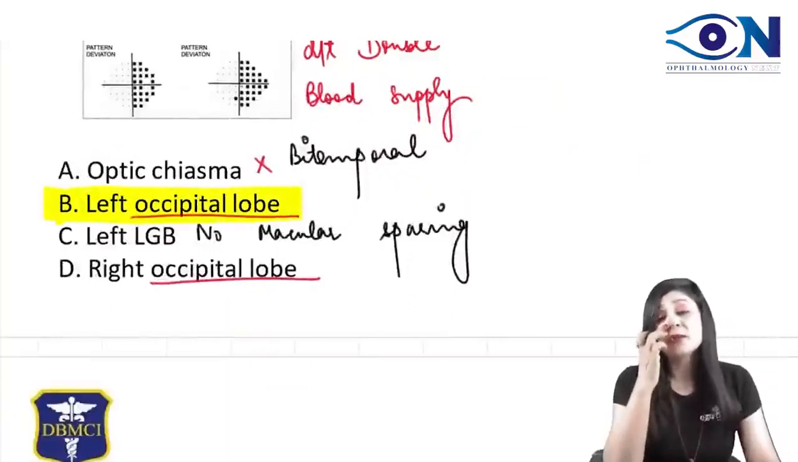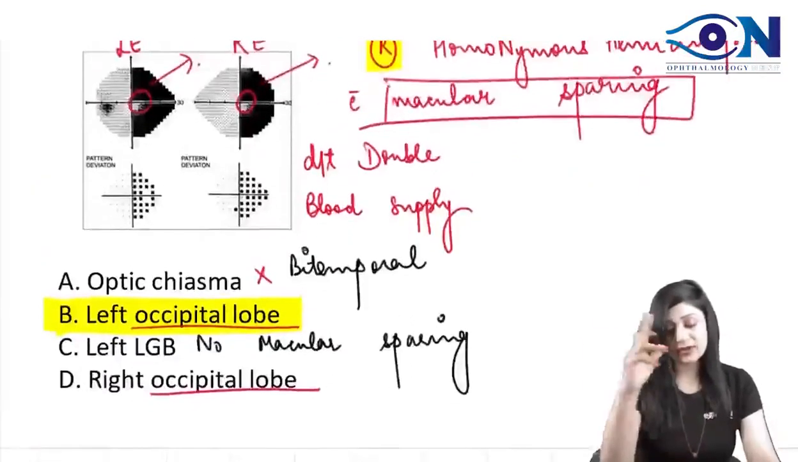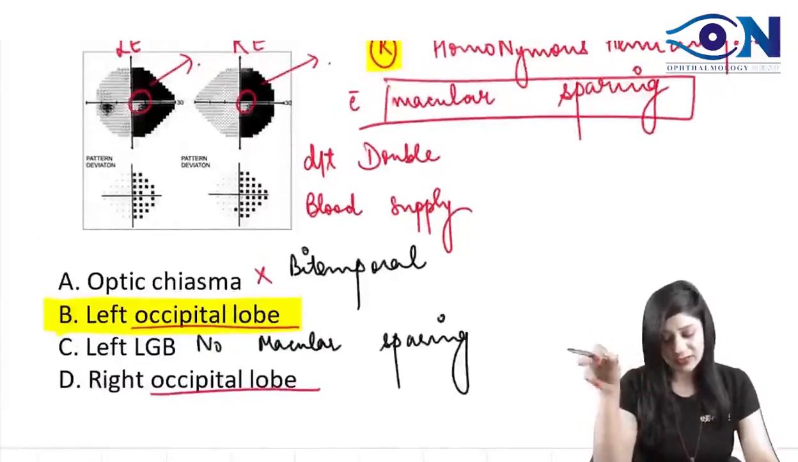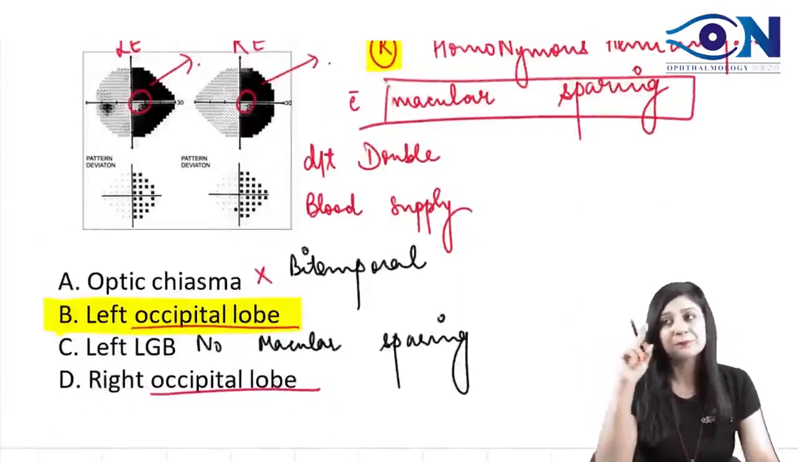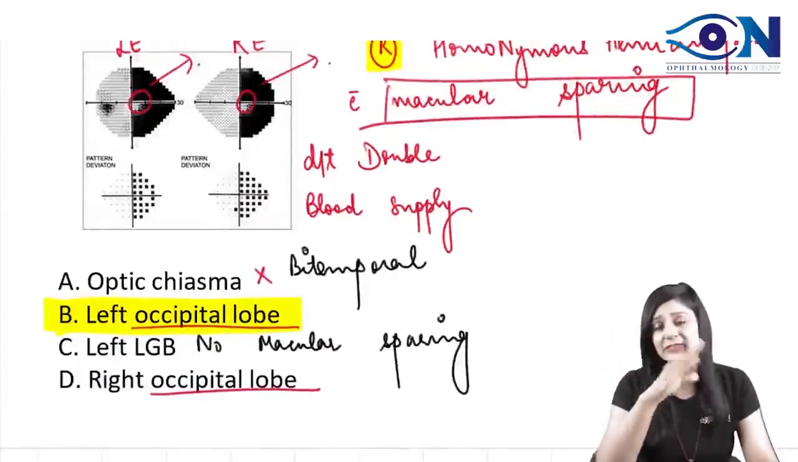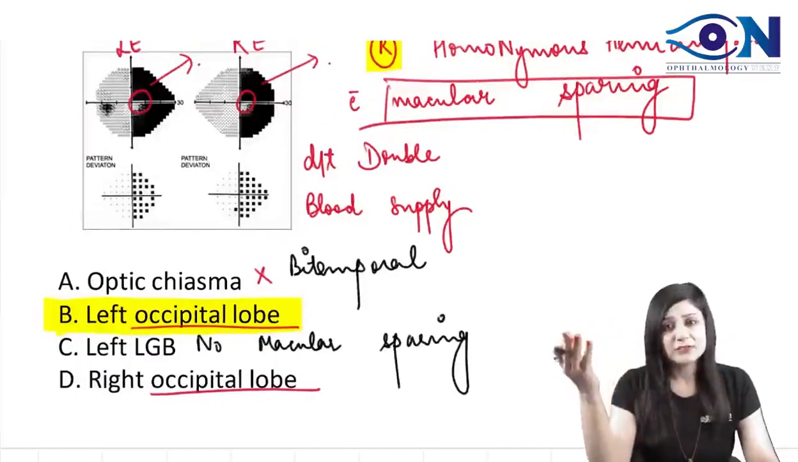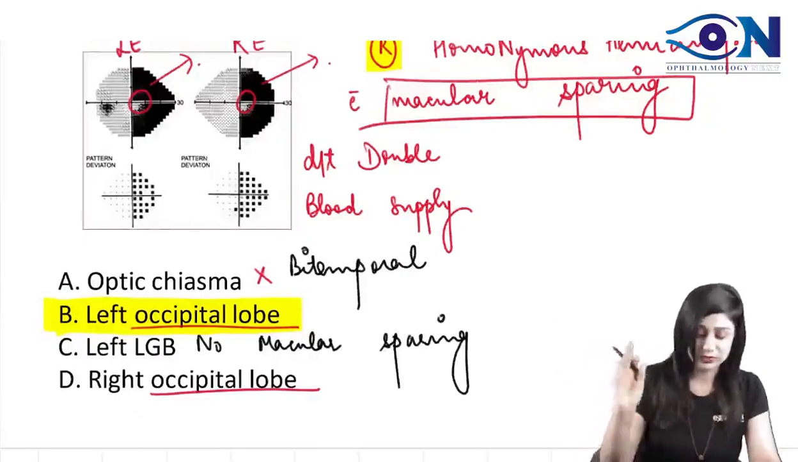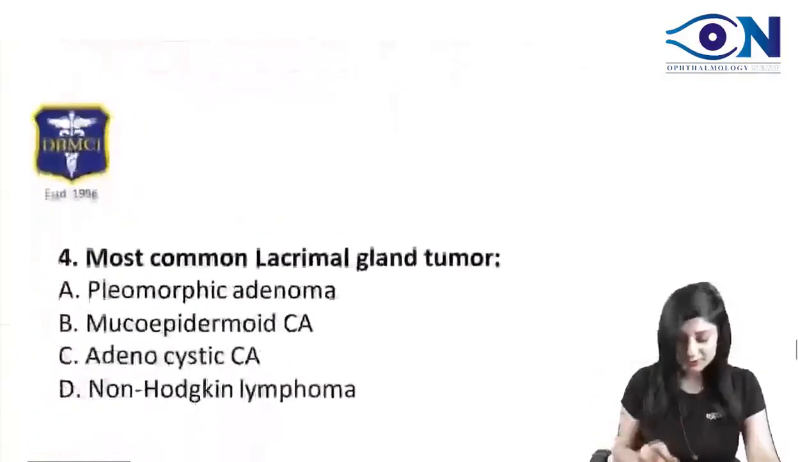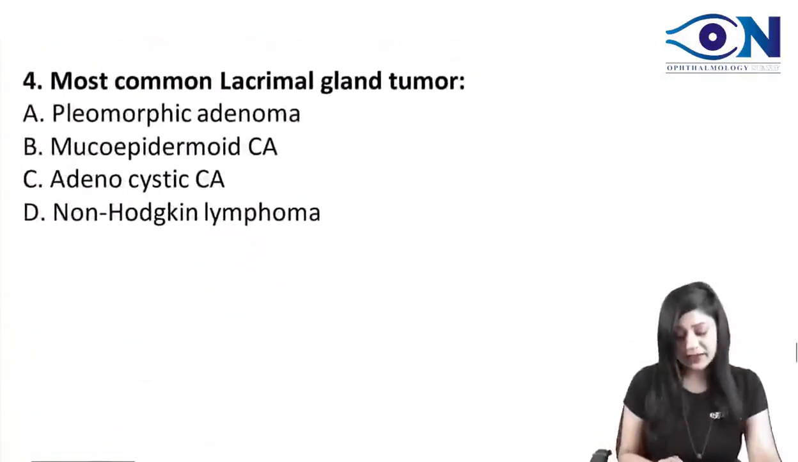So basically you can do it orally. You can see the right side of both the eyes getting affected with macular sparing. Macular sparing means occipital lobe, and a right side lesion gives a left side defect, right? And vice versa. So if you are getting a right homonymous hemianopia, the defect is in the left occipital lobe. This is how you have to do it. I hope it's clear.